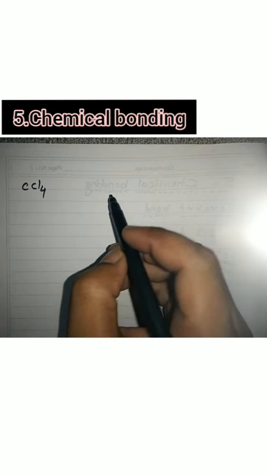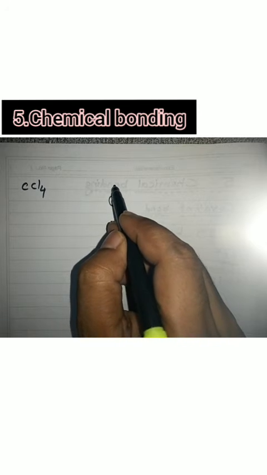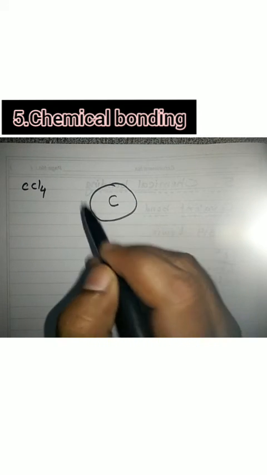There are 4 chlorine atoms and 1 carbon atom. The central atom is carbon, and there are 4 chlorine atoms which are surrounding the carbon atom. So I will write first of all carbon. This is carbon. I will draw a circle around the carbon.